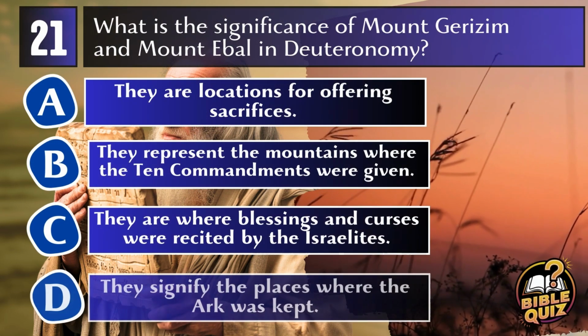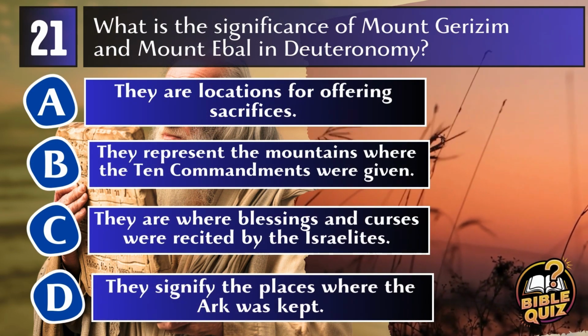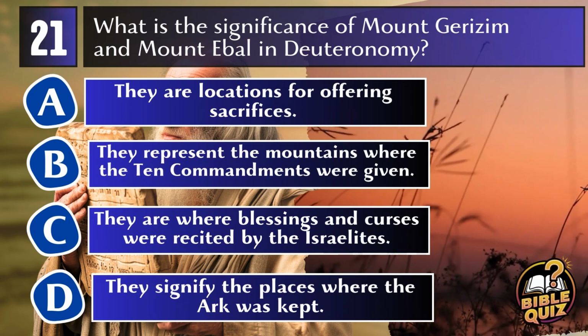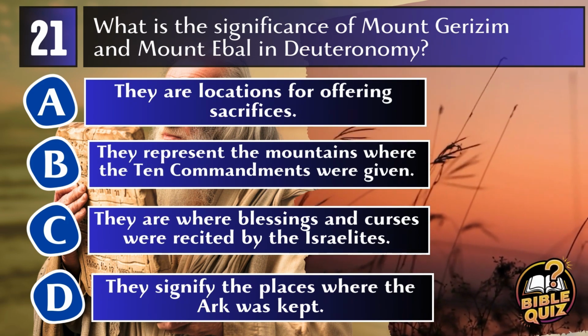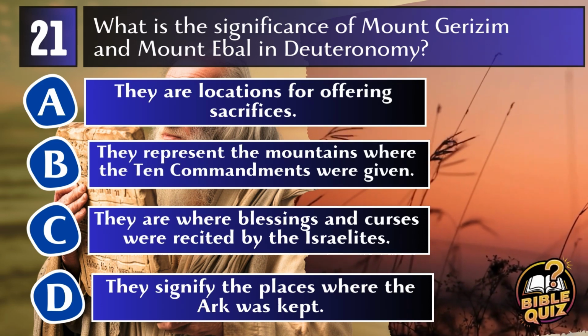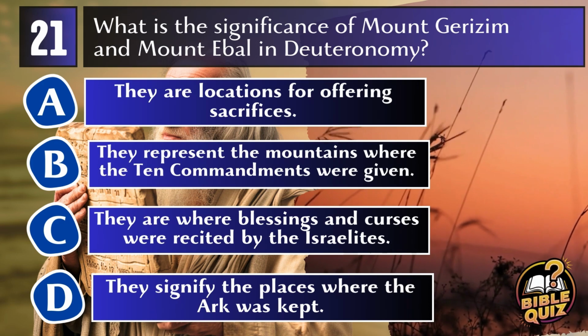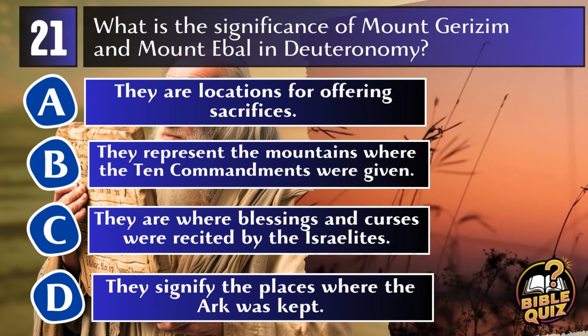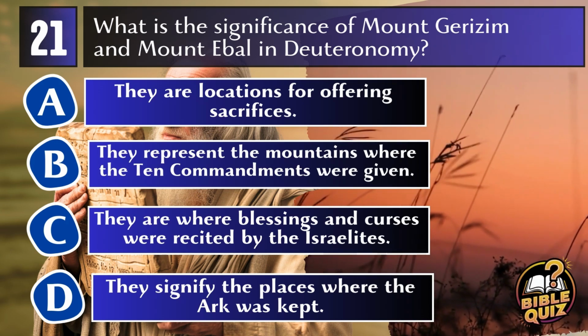Question 21. What is the significance of Mount Gerizim and Mount Ebal in Deuteronomy? A. They are locations for offering sacrifices. B. They represent the mountains where the 10 Commandments were given. C. They are where blessings and curses were recited by the Israelites.